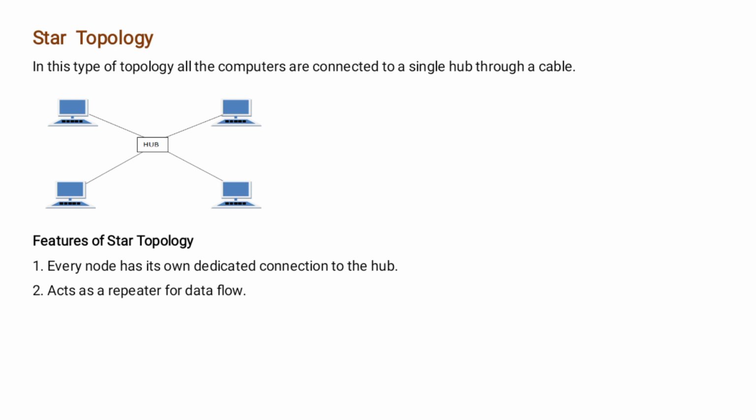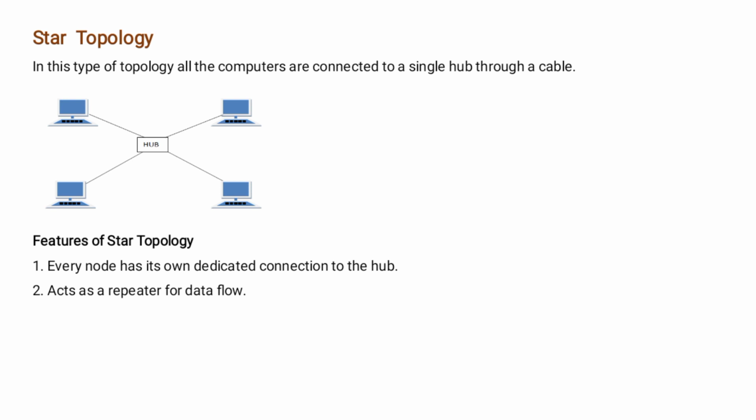The benefit of this topology is fast performance with few nodes and low network traffic. Second benefit, the hub can be upgraded easily. Next benefit, it is easy to troubleshoot. Next benefit, it is easy to set up and modify. And next benefit, only the node which has failed is affected; the rest of the nodes can work smoothly.